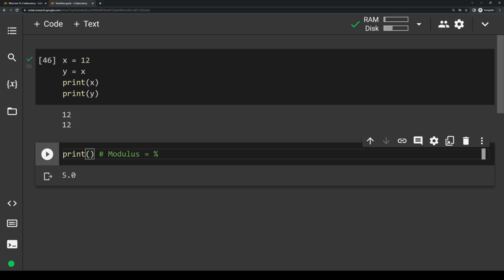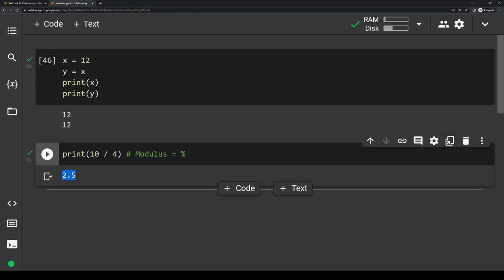For example, if we wanted to write 10 divided by 4, and we output this, 10 divided by 4 doesn't divide evenly. As you can see, if we run it, the result is 2.5. But let's say we wanted to divide using only whole numbers. We could say that 10 divided by 4 is equal to 2 with a remainder of 2.